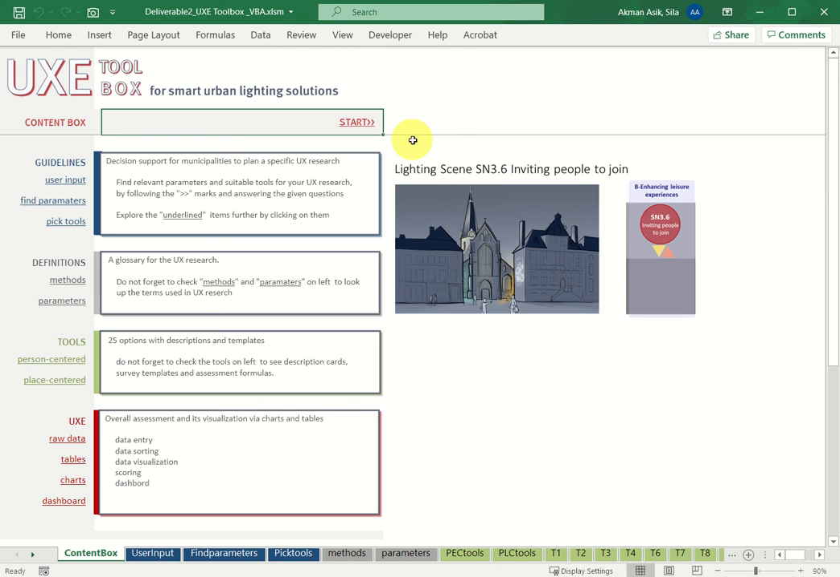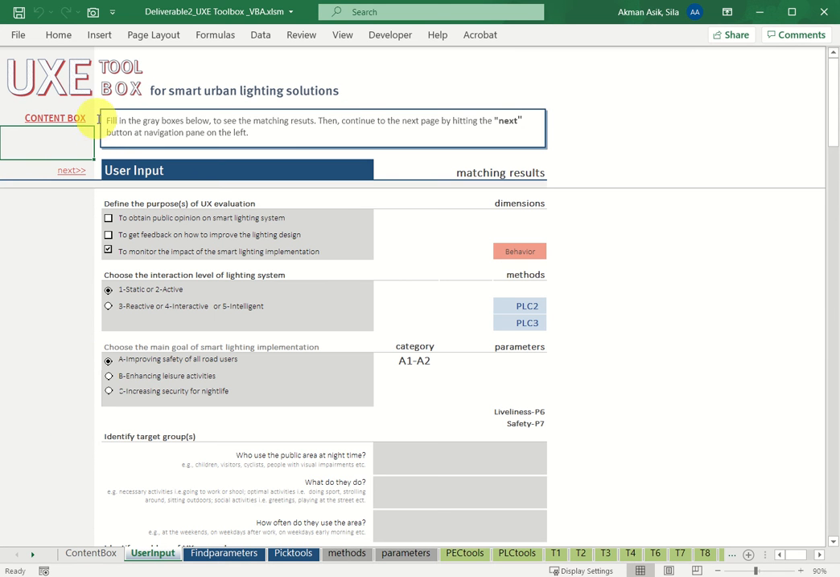After having looked at the properties of the lighting scene, let's get started. As explained in the box, the users first need to fill in the gray boxes. And the first box asks the purpose of UX evaluation. Let's assume the Sint-Niklaas municipality wants to get feedback to improve the lighting design. And they also want to monitor the impacts of this design.